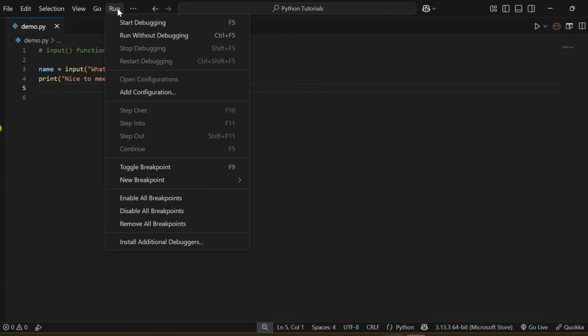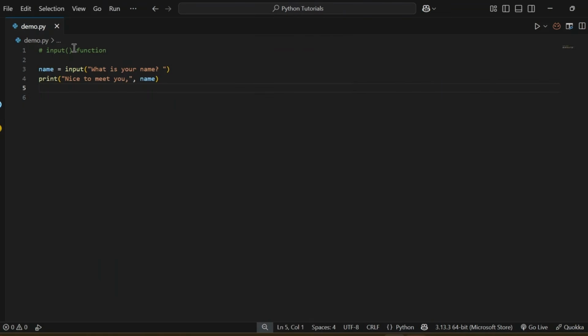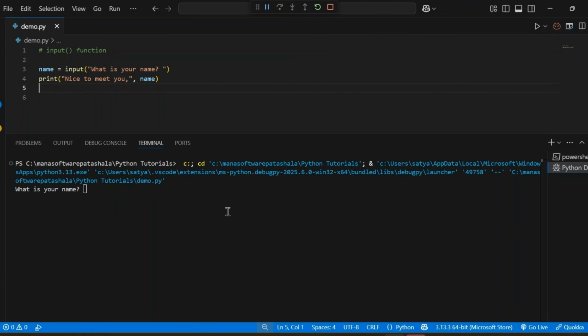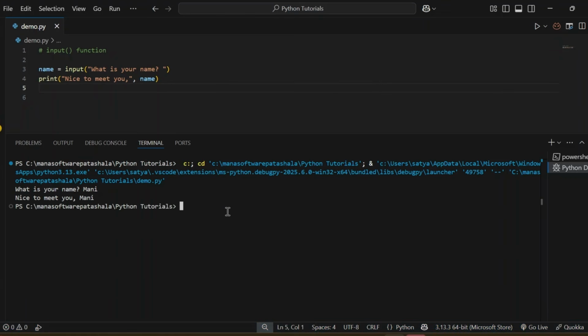Let me click on run and click on start debugging. Once I click on that, it runs the demo.py file and it displays a prompt, what is your name? Let me give an input, that is Money. After that, it returns the response, nice to meet you, Money. That's about the input function.